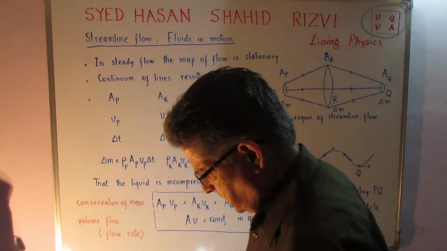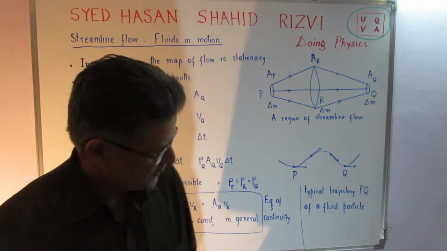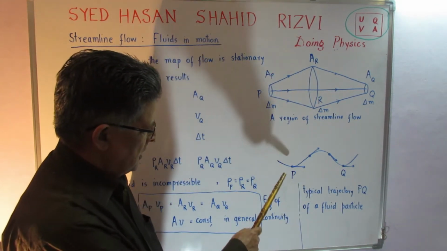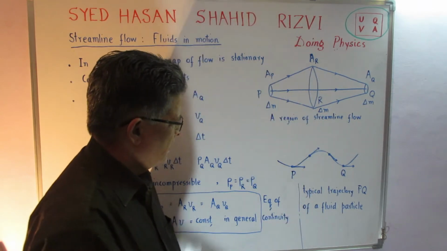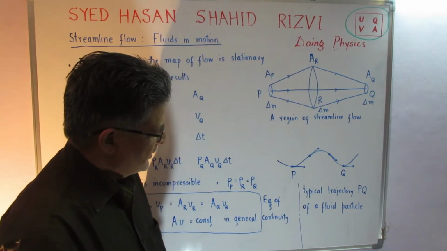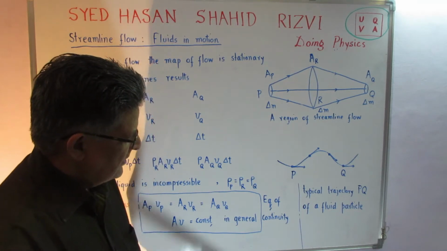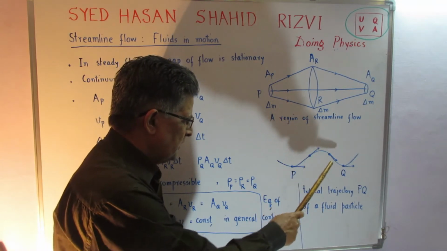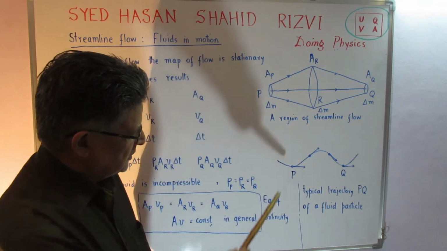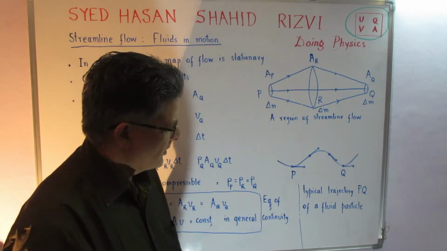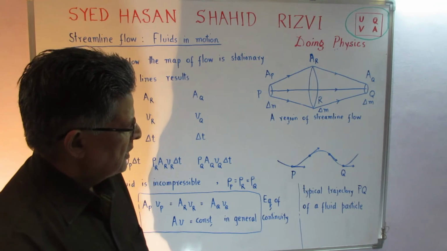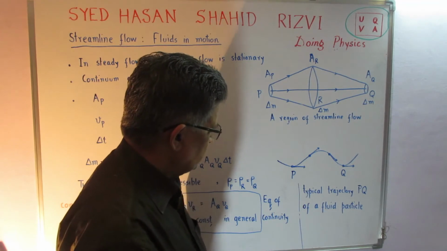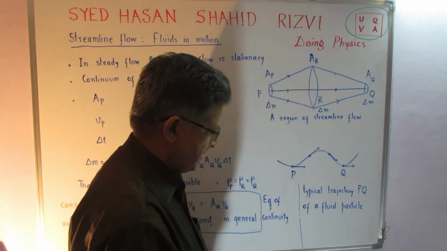So, the typical trajectory of a streamline flow is shown here, between the points P and Q. I have taken purposely a trajectory like that, and when this particle moves like this, you can see that at every point I have shown the velocity associated with the particle of fluid. So, in fact, this is a typical trajectory of a fluid particle.